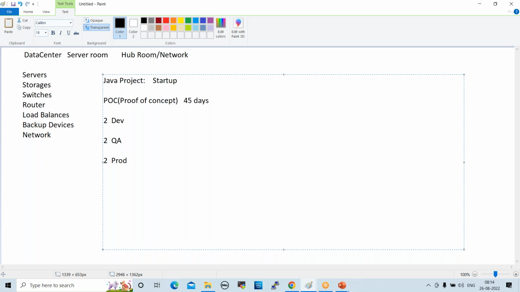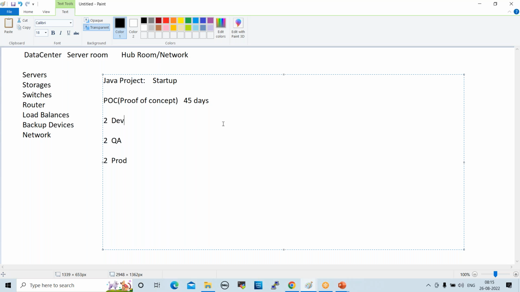Whatever code is developed by developers should not be deployed directly on production. Before that, testing should happen. QA means quality assurance. That is why in real-time projects we use different environments, different sets of servers, to develop the code, test the code, and deploy the code.